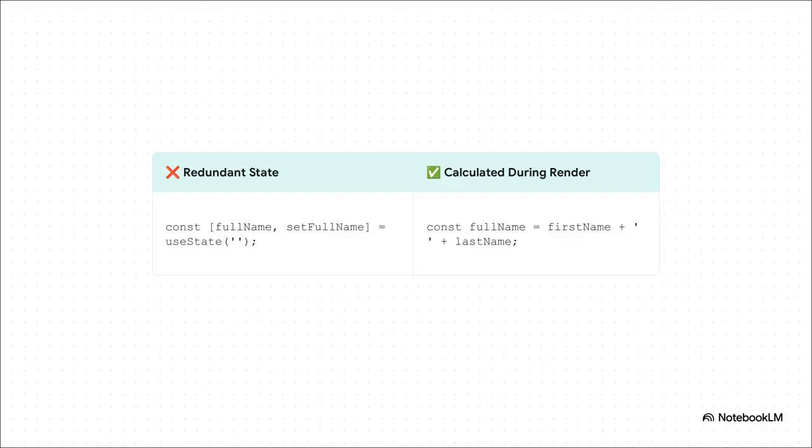And here is a perfect example of avoiding redundancy. On the left, in the bad column, we're storing full name in state. This is a trap. Now we have to remember to update it every single time first name or last name changes. The correct approach, on the right, is to just calculate it on the fly during the render. The rule is simple: if you can calculate it, don't store it in state.